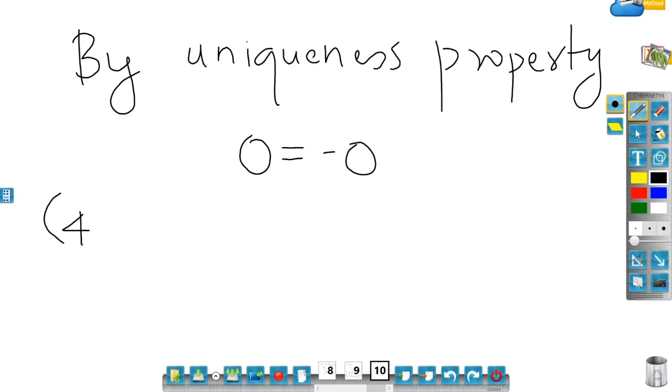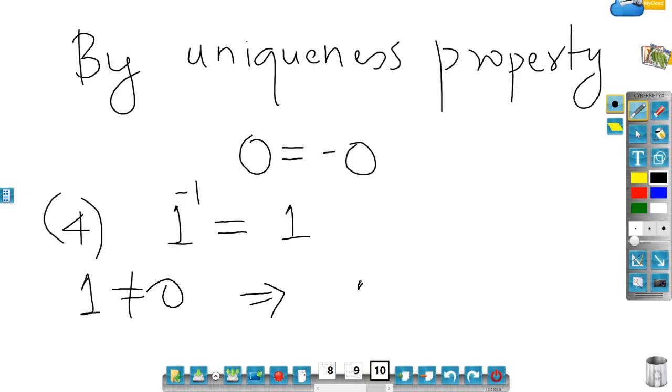Property number 4: I have to prove that 1 inverse is the same as 1. So 1 is not equal to 0, right? So that would imply 1 into 1 inverse is always 1. What does this mean?